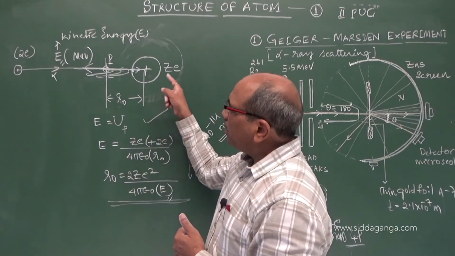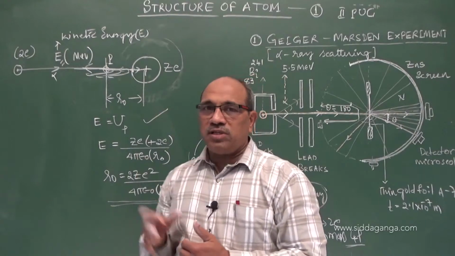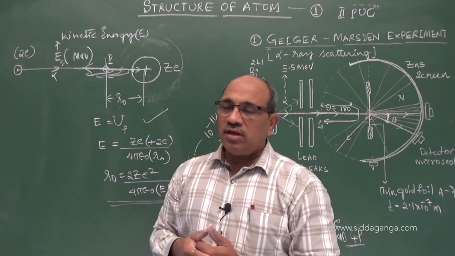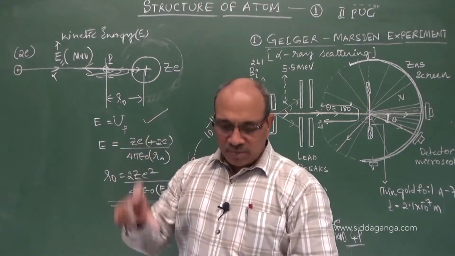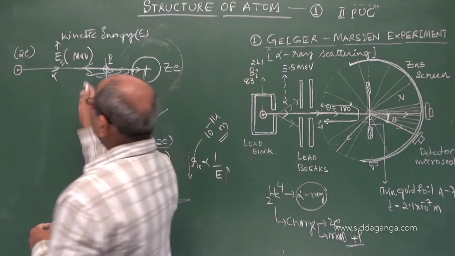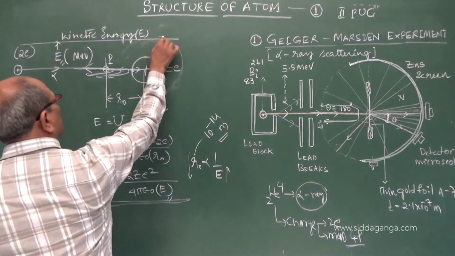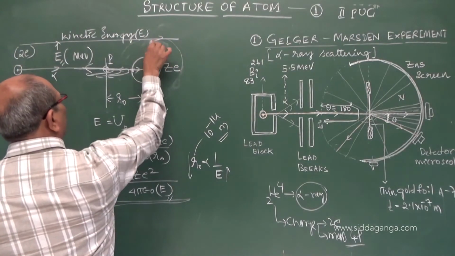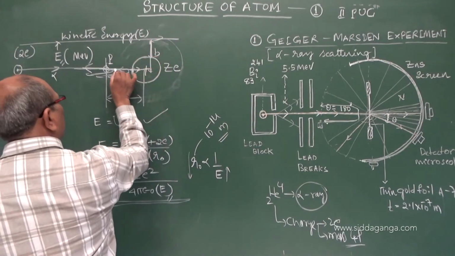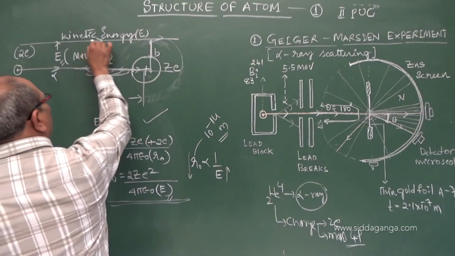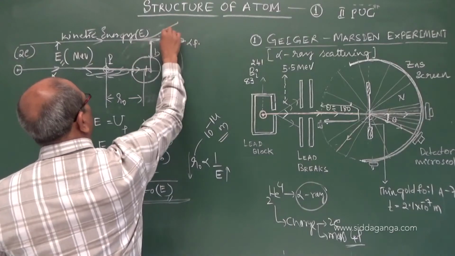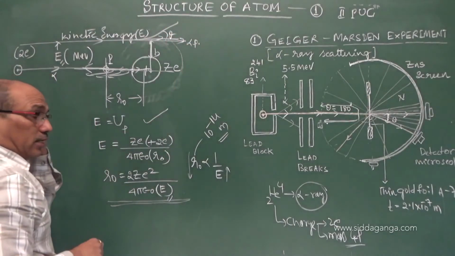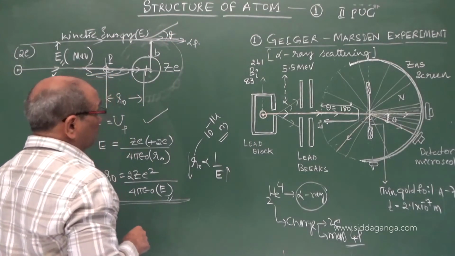So again we have taken two concepts here, impact parameter and also the closest approach. Impact parameter, I told you, is the perpendicular distance between the center of the atom and the incoming velocity vector of the alpha particle. It may be scattered at some angle, and the equation is also given to you for that.